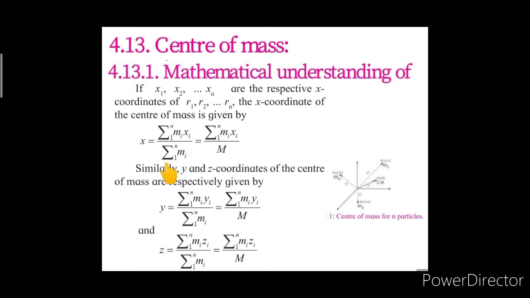Hence the summation of mi is equal to capital M, which is the total mass of the system. Hence the center of mass for the x coordinate is summation of mi xi, from i equal to 1 to n, divided by capital M.